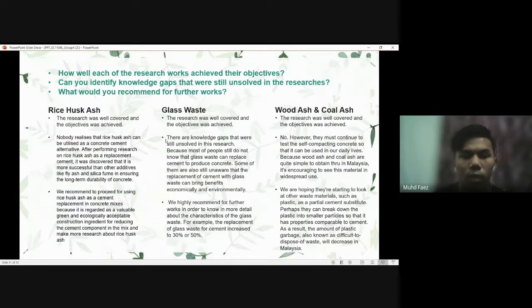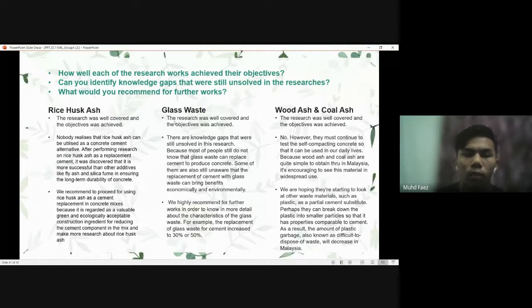Next, for the glass waste, there are knowledge gaps that were still unsolved in this research. It is because most of the people still do not know that glass waste can replace cement to produce concrete. Some of them are also still unaware that the replacement of cement with glass waste can bring benefits economically and environmentally.